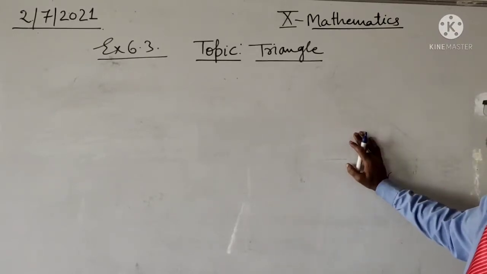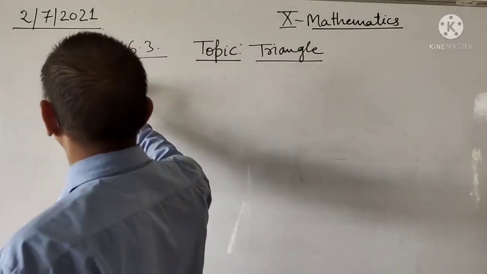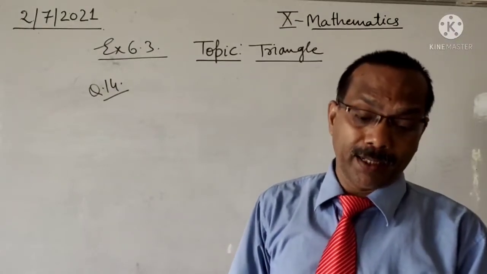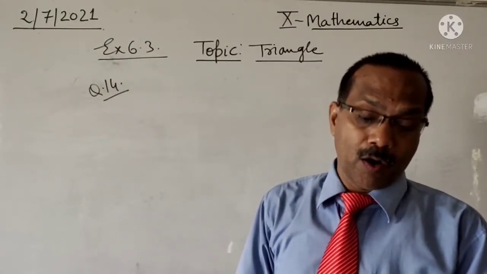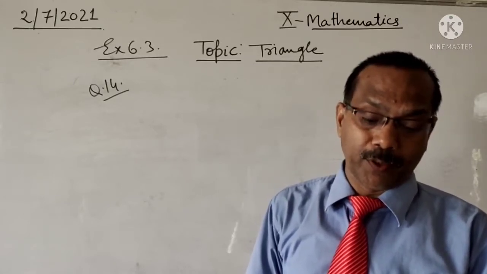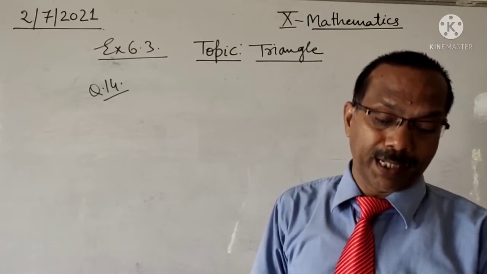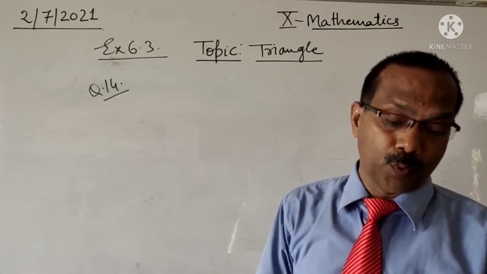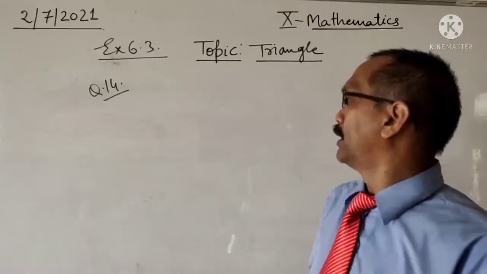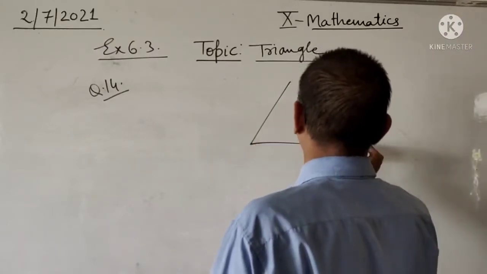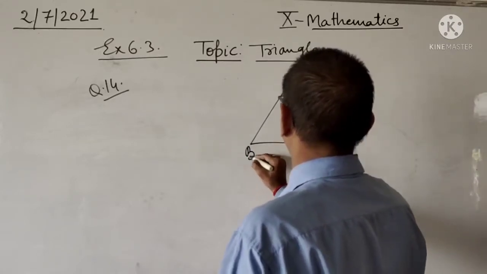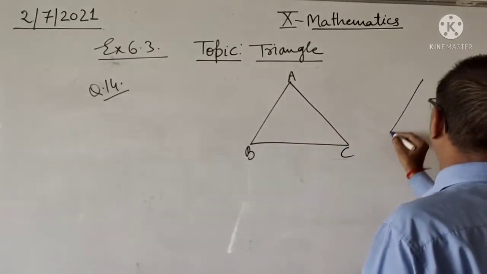My dear student, next is question number 14. The question is: sides AB and AC and median AD of a triangle ABC are respectively proportional to the sides PQ and PR and median PM of another triangle PQR. Prove that triangle ABC is similar to triangle PQR. There are two triangles, one is ABC, the other is triangle PQR.